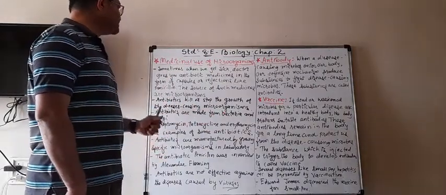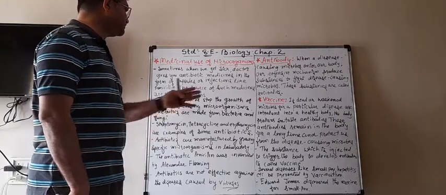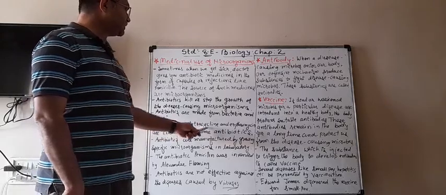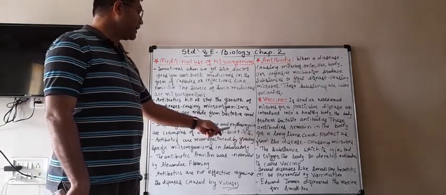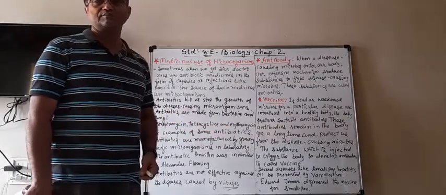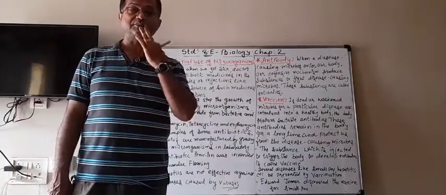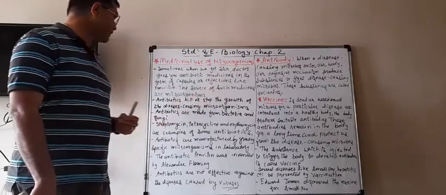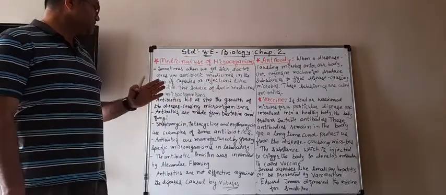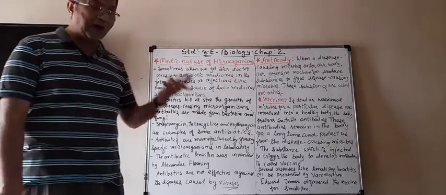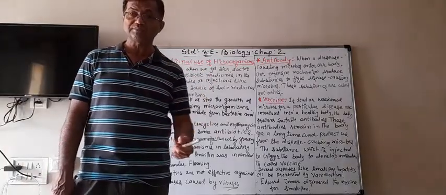Some examples of antibiotic medicines are streptomycin, tetracycline and erythromycin. Penicillin is also one of the types of antibiotics. So these are the antibiotics. Now how are the antibiotics made?